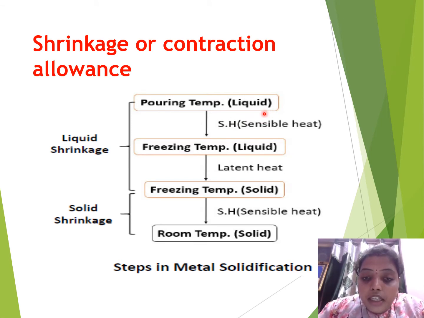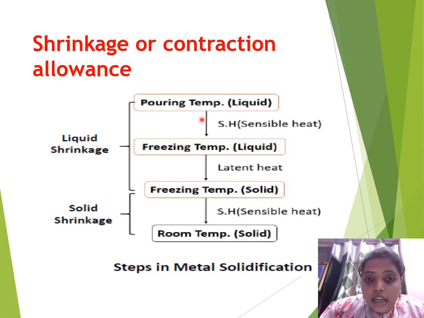From that liquid stage it goes to freezing temperature, meaning it is going to solid. The difference between the pouring temperature and the freezing temperature, the process that takes place, is known as the sensible heat process.